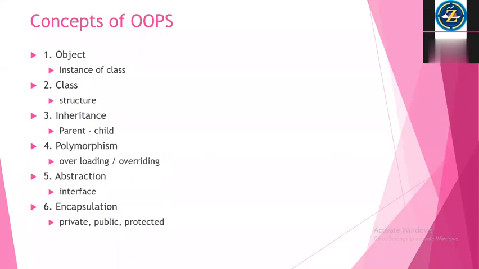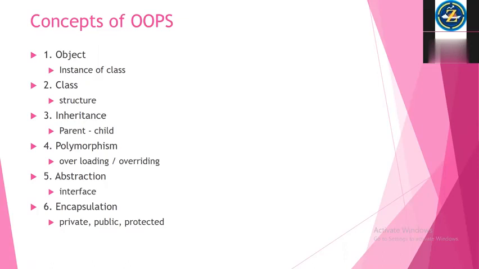So third one is inheritance. Yesterday I told, right, parent-child combination. You can make two classes, one is parent and another is child. So child can inherit some property of parent, not all properties. If you make it private, then even child cannot inherit the property of parent.